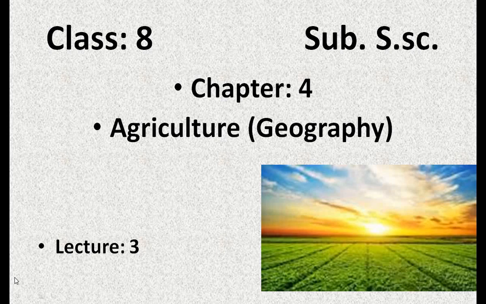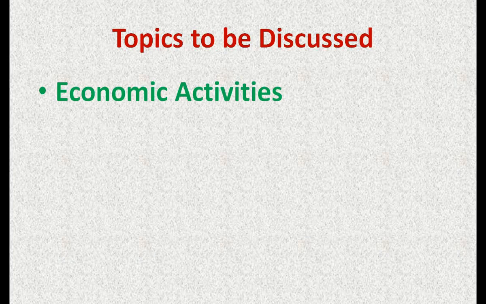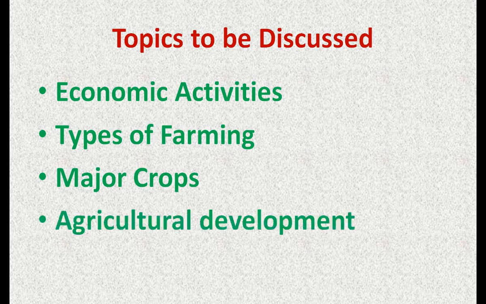This video is for class 8 subject social science and we are studying about geography chapter 4, agriculture. It is the third lecture of this chapter and in today's lecture the topics to be discussed are like these. First one, economic activities. Second, types of farming. Third, major crops. Fourth, agricultural development. So let's start today's discussion.